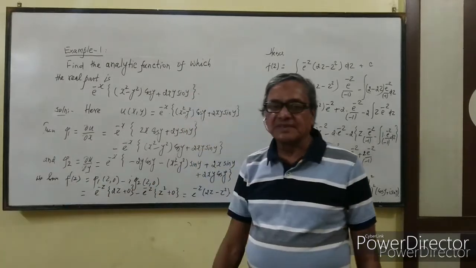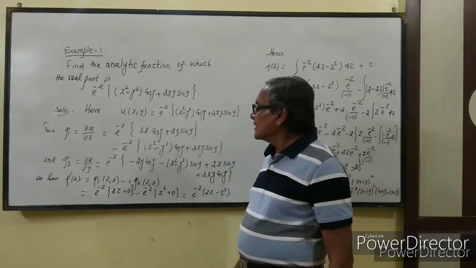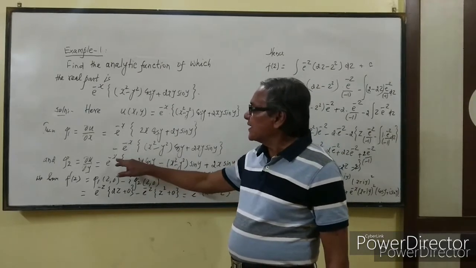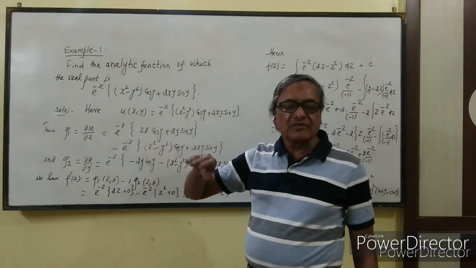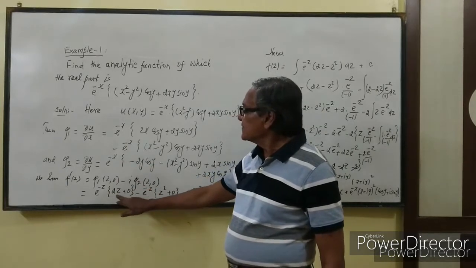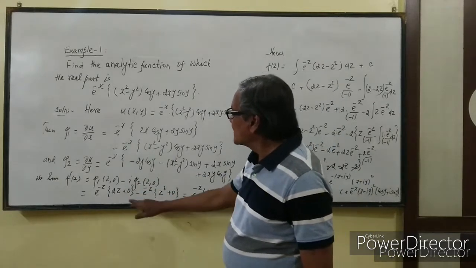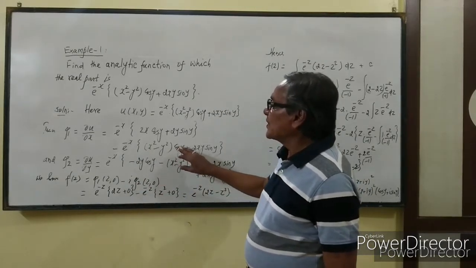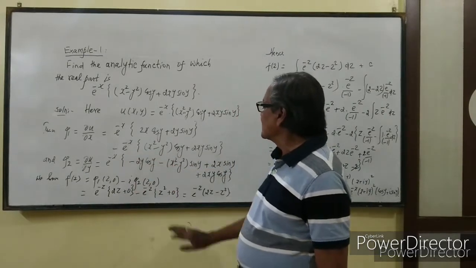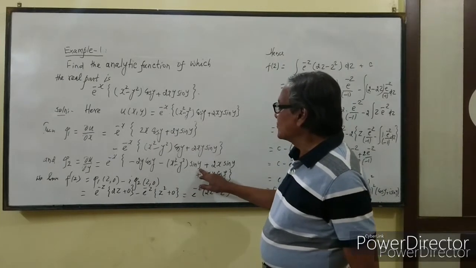So we have f'(z) equal to phi 1(z,0) minus i phi 2(z,0). Now we have to write this expression. In order to write it, we replace x by z and y by 0. So this becomes e^(-z) times 2z plus 0, because if you replace x by z and y by 0, this expression will be 0. Y is 0, and from here y will be 0 again.